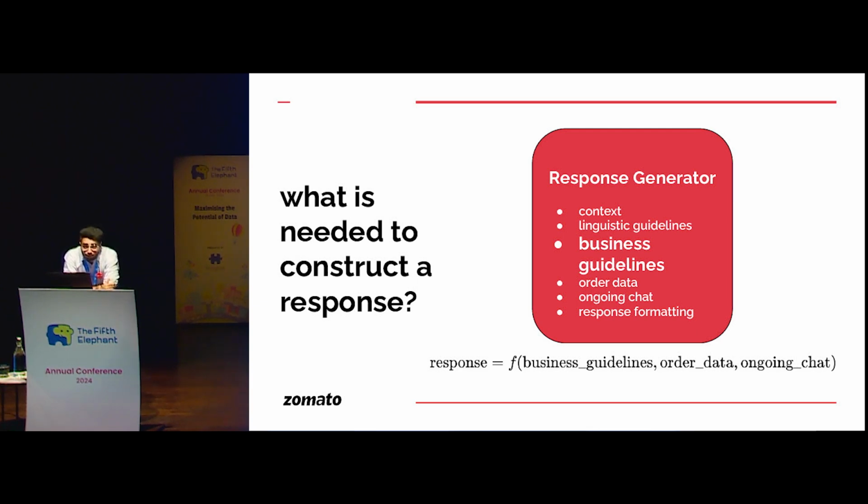But again, the number of those business guidelines could exceed 60, 70. You do not want to pass all of them in a single go. It is also contextual. It is also dependent on the ongoing chat that the customer is doing. If I'm not asking for a coupon, then very well, that guideline does not need to be passed here, right? It is essentially just to optimize the number of tokens that go inside the response generator, being the key component of this solution, plus to enhance the steerability. I do not want to pass 50 guidelines because I do not want to confuse it also, right? I just want to pass, let's say, 5, 6 at a time. These are the guidelines, just follow them and generate a response abiding by these.